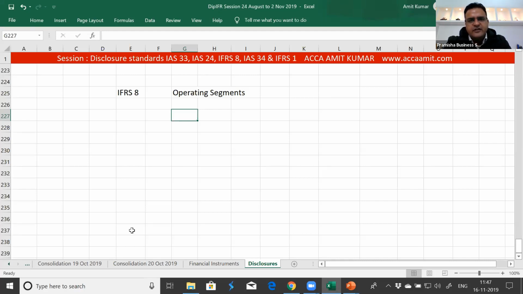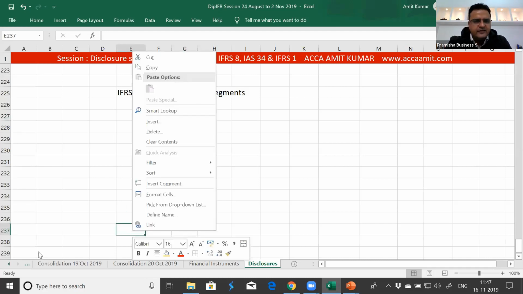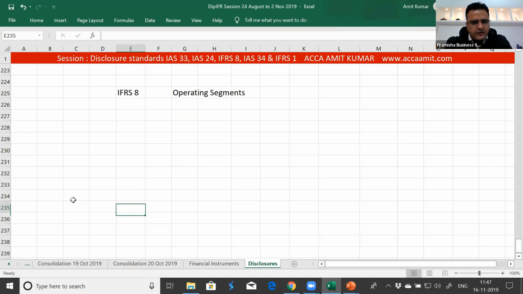We need this information about which products or lines of services the entity is dealing in and which geographical locations they have. Earlier they used to be divided into primary segments and secondary segments. There was a standard known as IS 14 operating segments earlier, which has now been withdrawn.